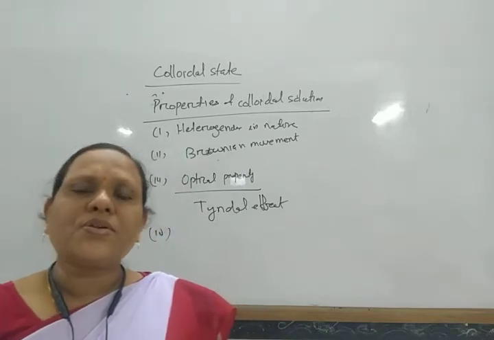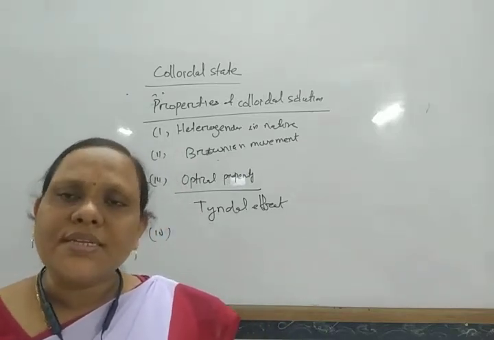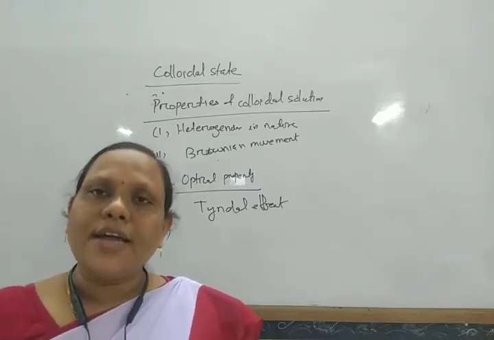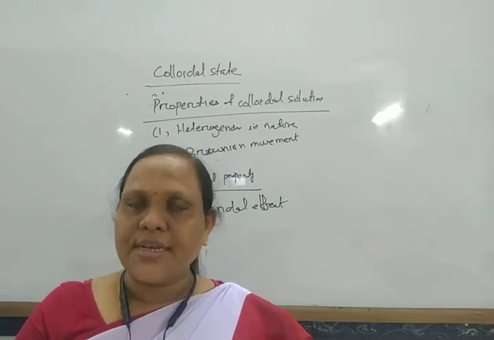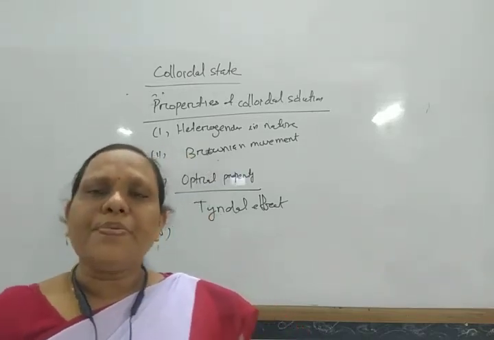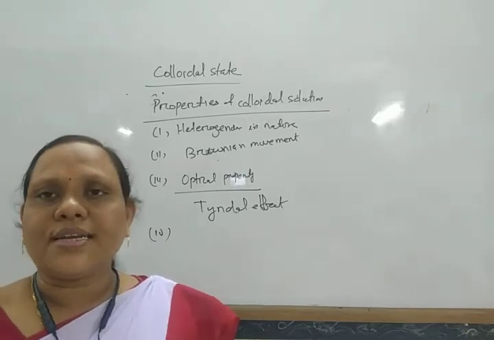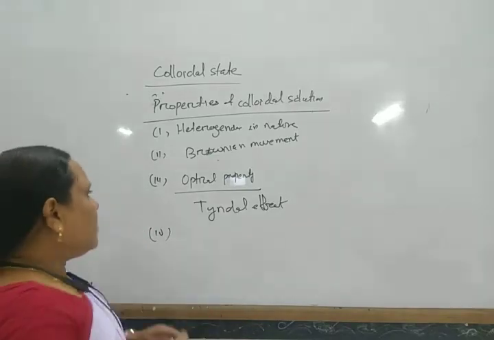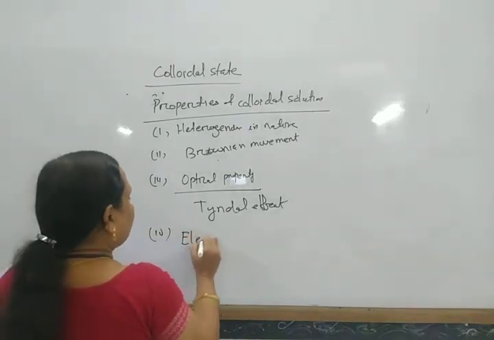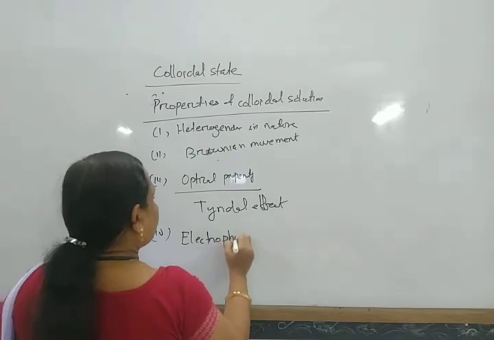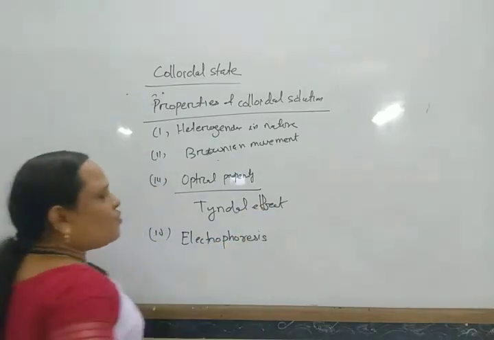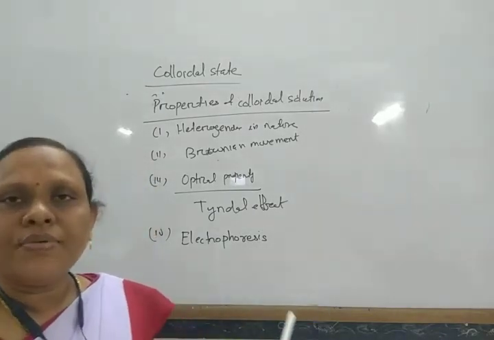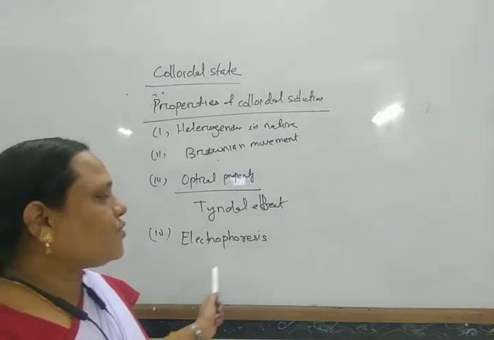So the movement of these colloidal particles towards oppositely charged electrodes on application of electricity is known as cataphoresis or electrophoresis. If they move towards the cathode, it is known as cataphoresis. If they move towards the anode, it is known as anaphoresis. Okay, so another property is known as electrophoresis. The movement of colloidal particles towards oppositely charged electrodes on application of electricity is known as electrophoresis.